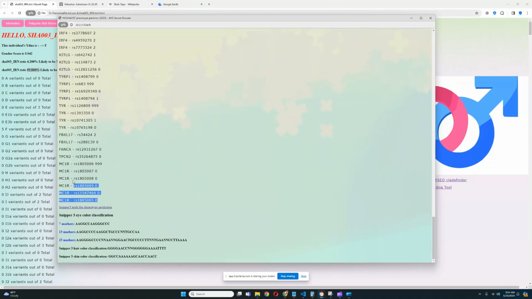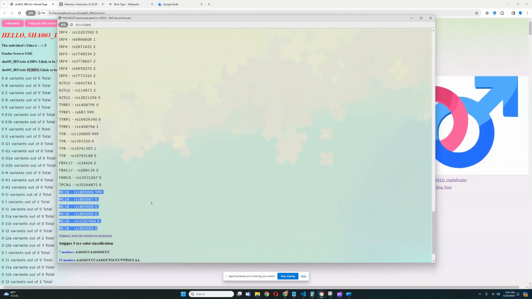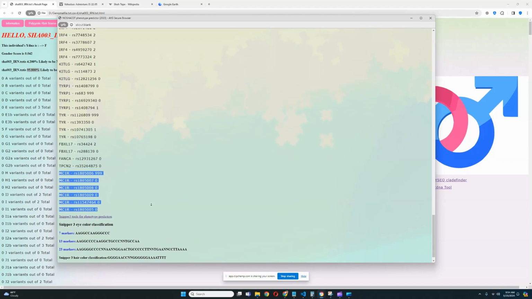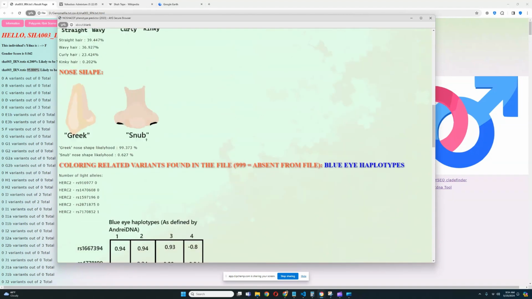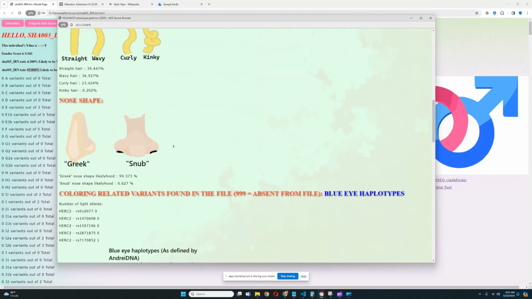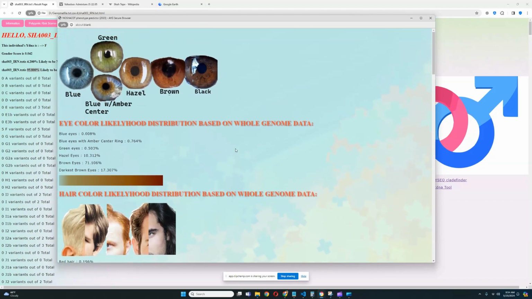Okay, and no light color variants in any of the relevant variations of MC1R, so no predisposition to being ginger. All right. There's some other variants here that contribute to ginger score quite a lot, but we don't consider those in this verbal analysis.